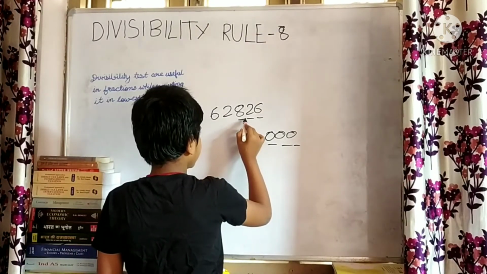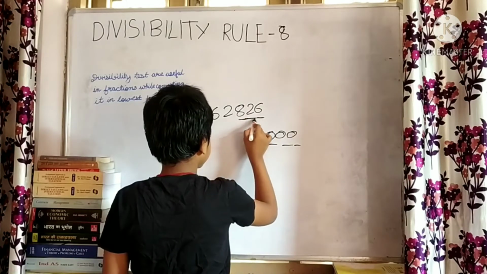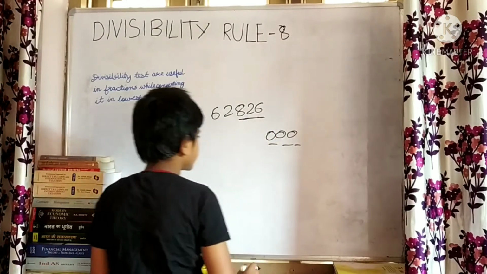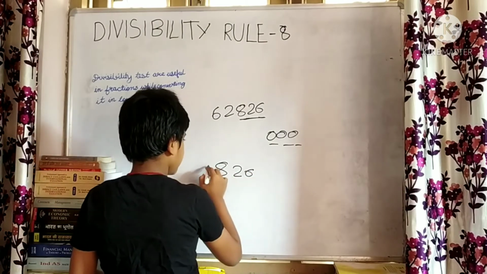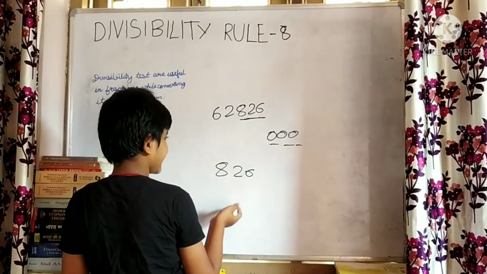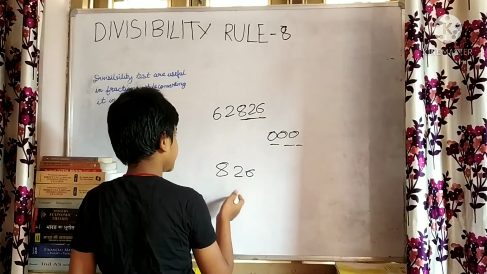Now the last 3 digits are 8, 2, 6. Now let me take it here. Now I will check whether this number is divisible or not.